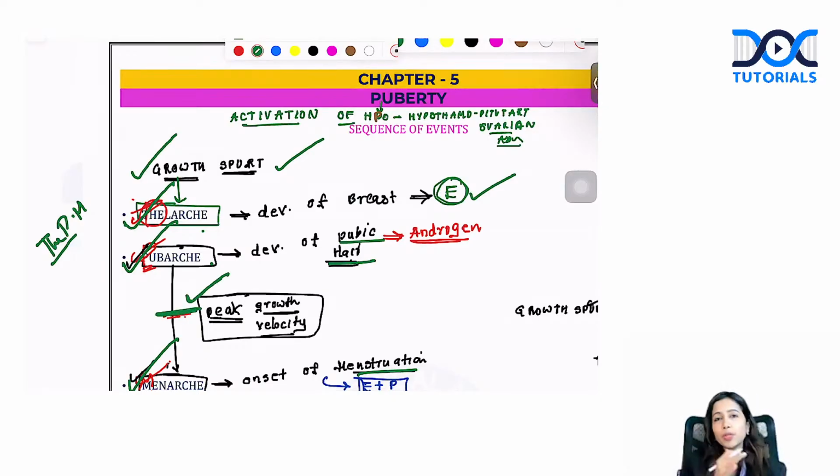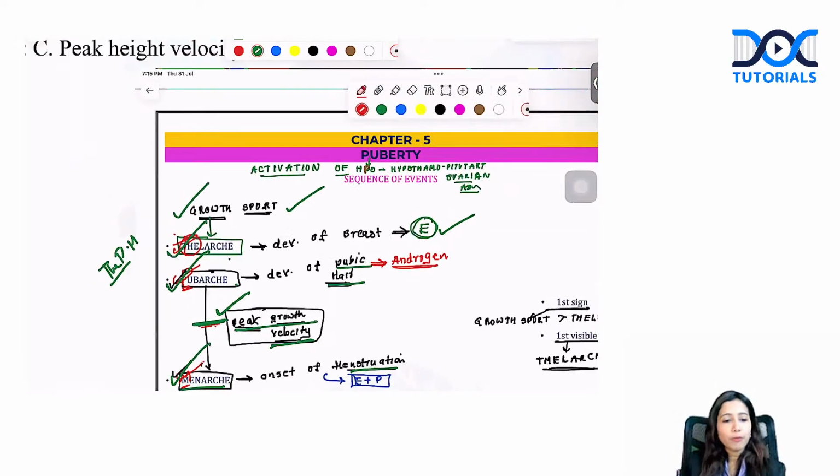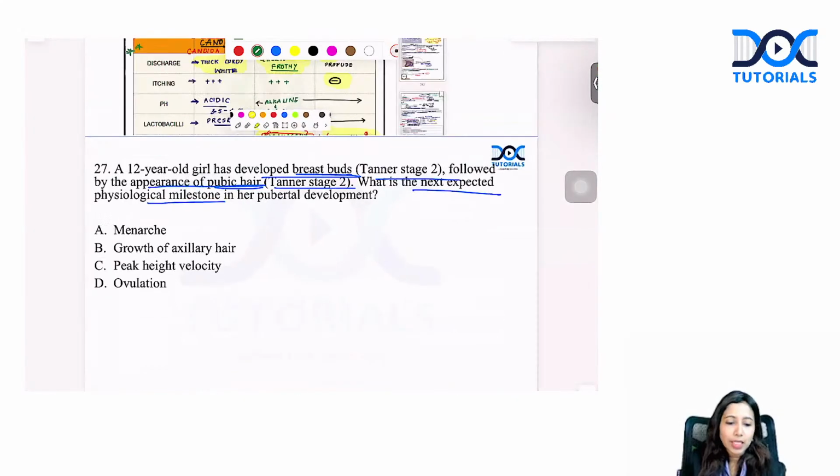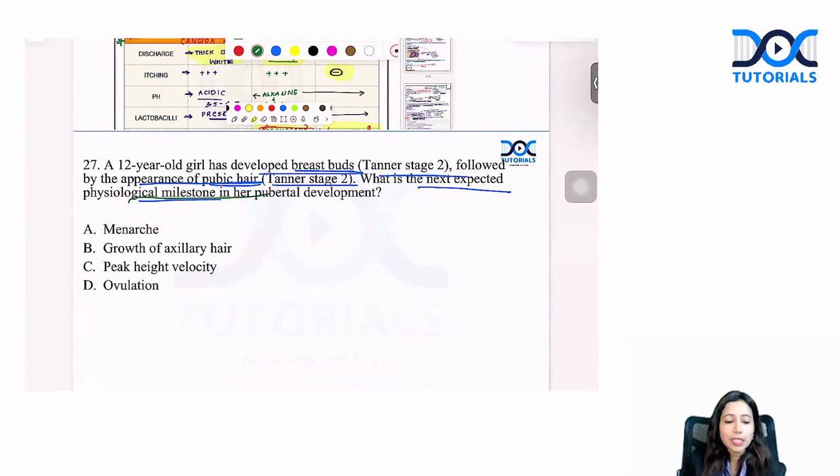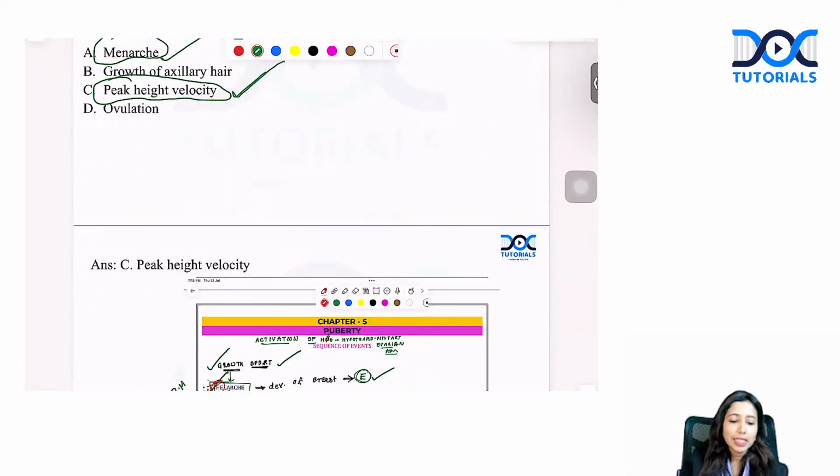Usually we say, once puberty is reached, once menstruation happens, girls do not grow that much. The maximum growth happens before the onset of menstruation. Once menstruation starts, growth usually stops in females. So the peak growth velocity happens before menarche. What is the next milestone that you expect? It is peak growth velocity, or peak height velocity. Finally, there is menarche. If peak growth velocity was not in the options, then your answer would have been menarche. Your correct answer is peak growth velocity.